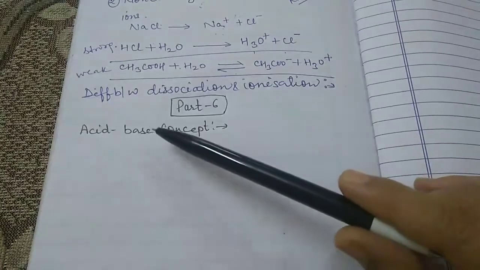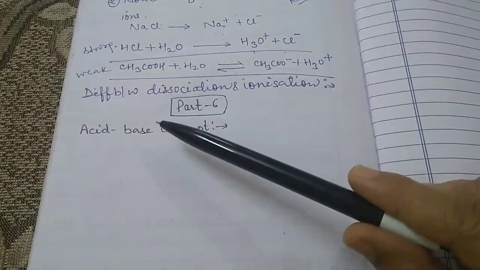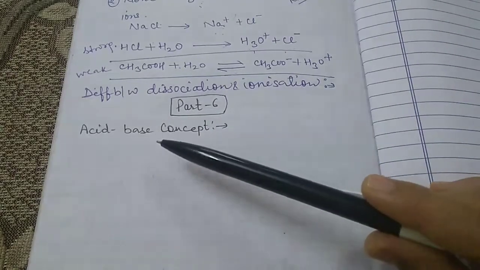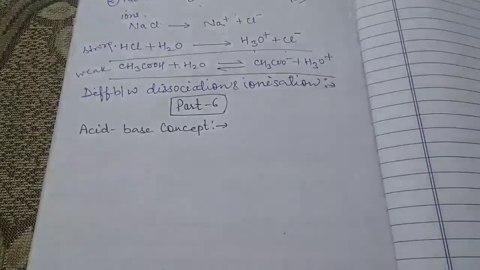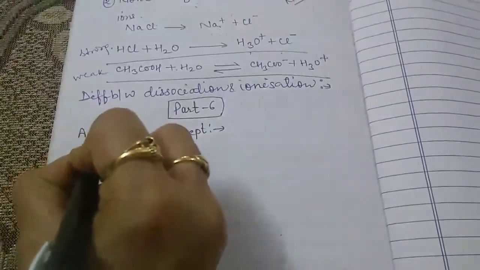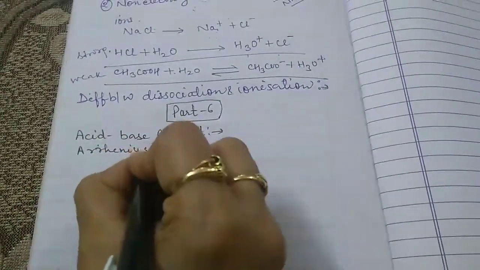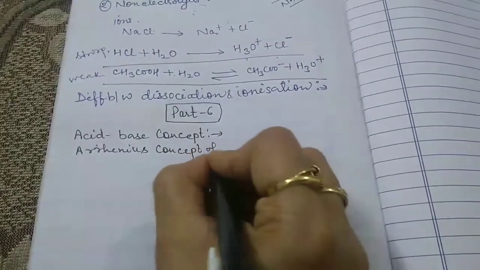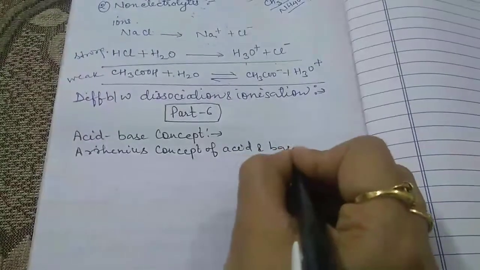But in 1884, Arrhenius, a Swedish chemist, proposed a new theory of acids and bases known as the Arrhenius concept of acids and bases.